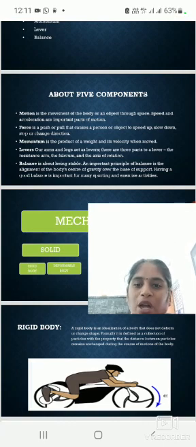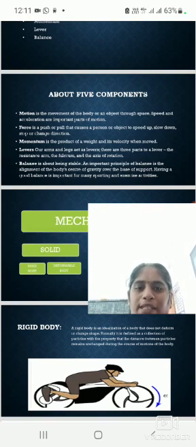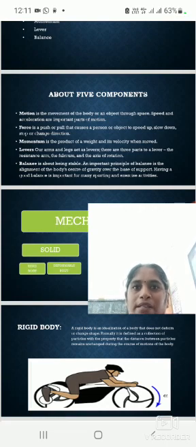Levers: our arms and legs act as levers. There are three parts of a lever: the resistance arm, the fulcrum, and the axis of rotation. Balance is about being stable. An important principle of balance is the alignment of the body's center of gravity over the base of support.